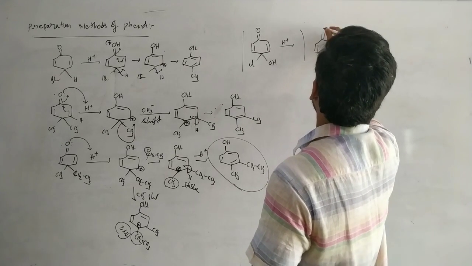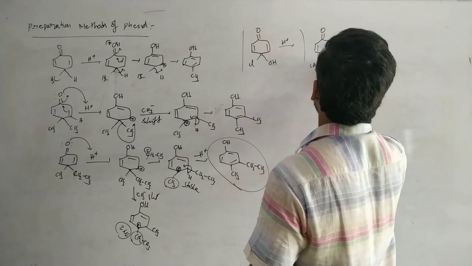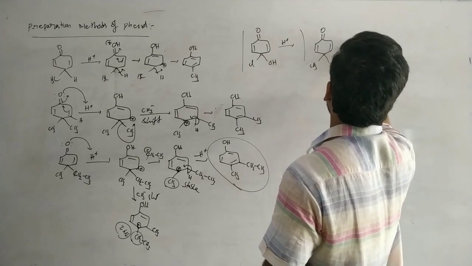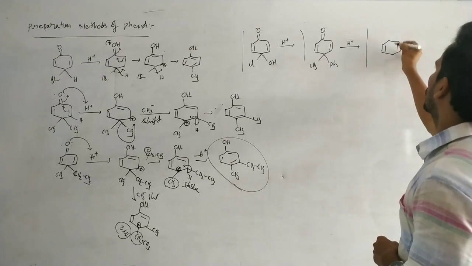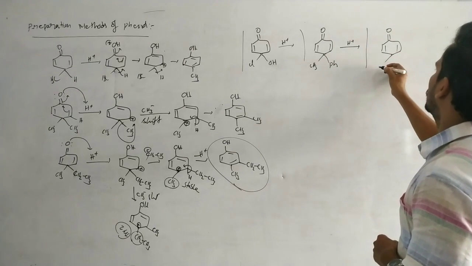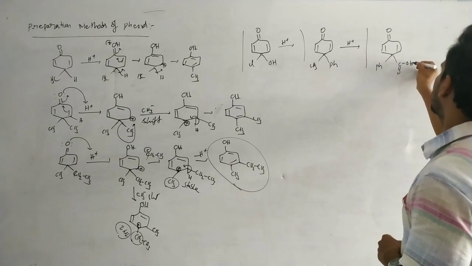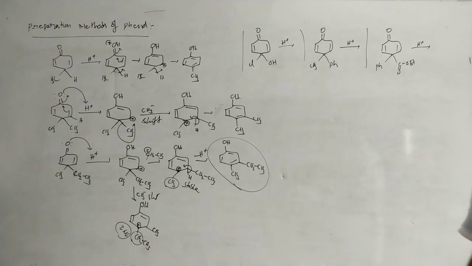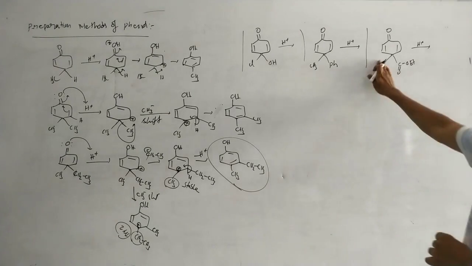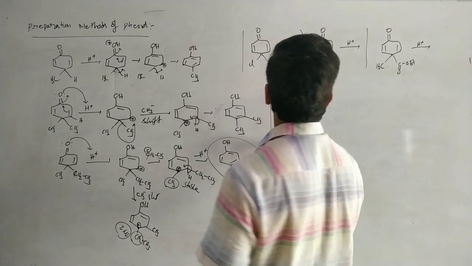Next, C=O with CH3 and phenyl. Here C=O, then phenyl, and C=O with OEt. One is the ester group, one is the phenyl group. You can take CH3 also. So that is one example.